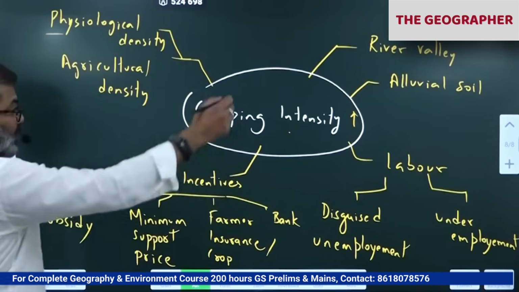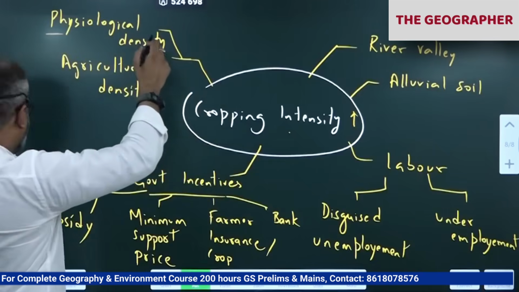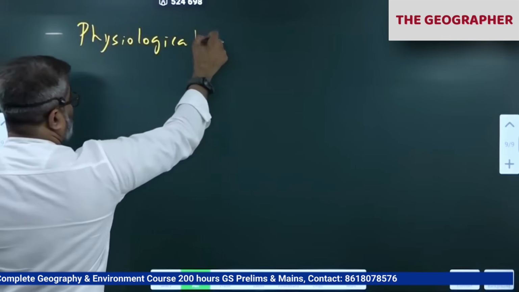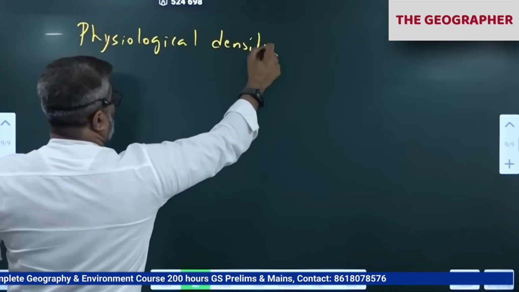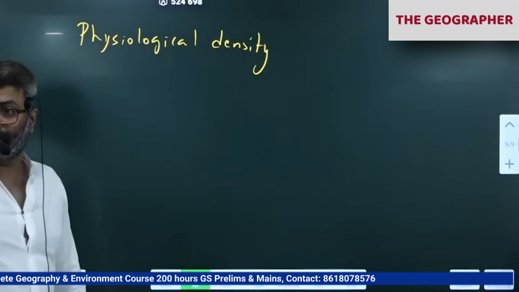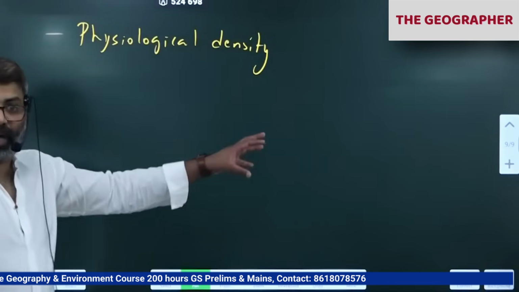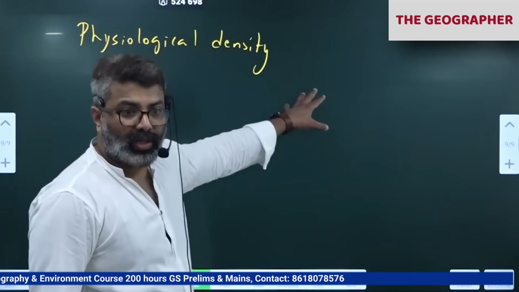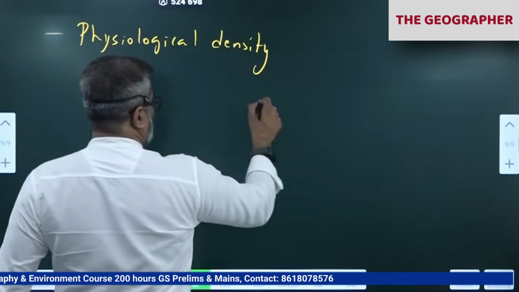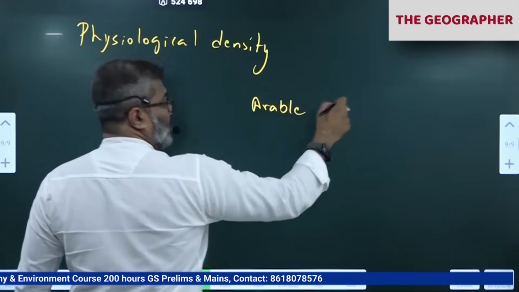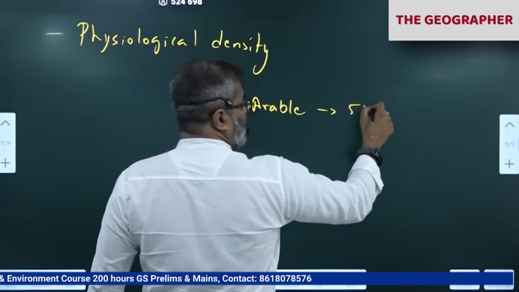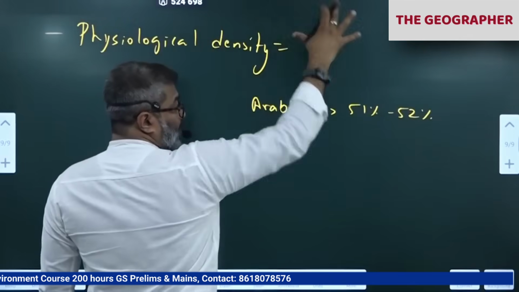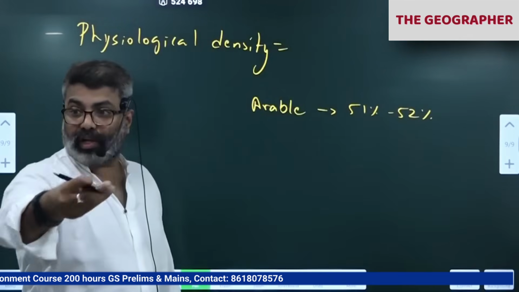I'll write in the next page. Can I go to the next page? First is physiological density. Because don't you think the entire country depends upon agricultural land? How much is the arable land? Somewhere around 52%. 52% is our arable land. That is land suitable for cultivation. Arable land, first you should know, land suitable for cultivation is around 51% to 52% in the country, in India. The entire population of India depends upon agricultural land for daily food requirements.